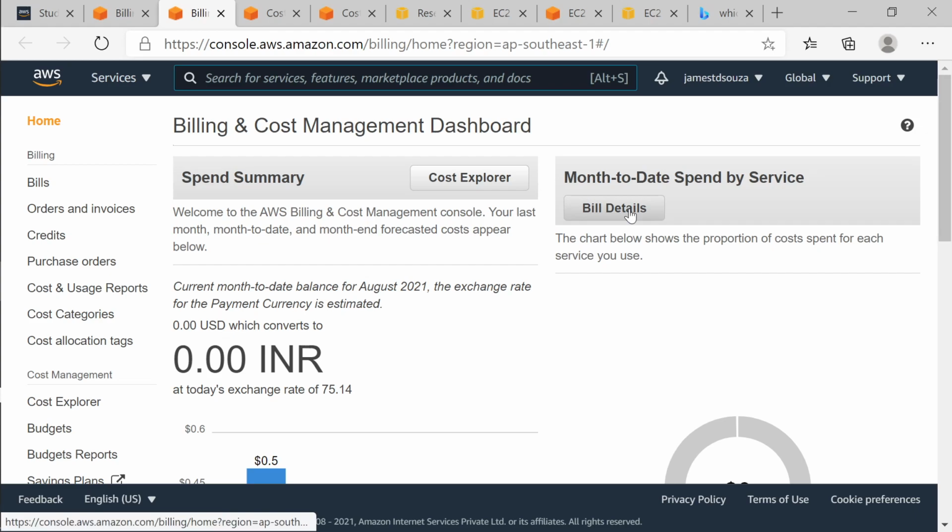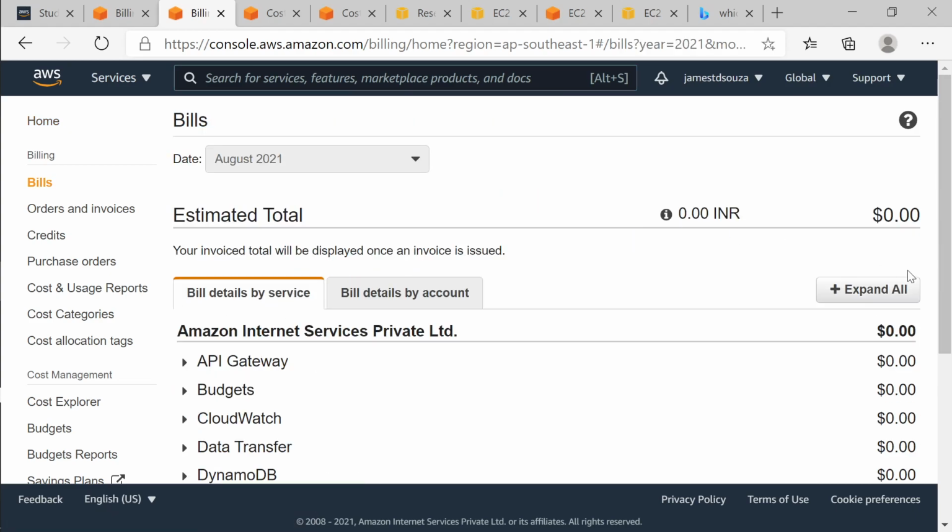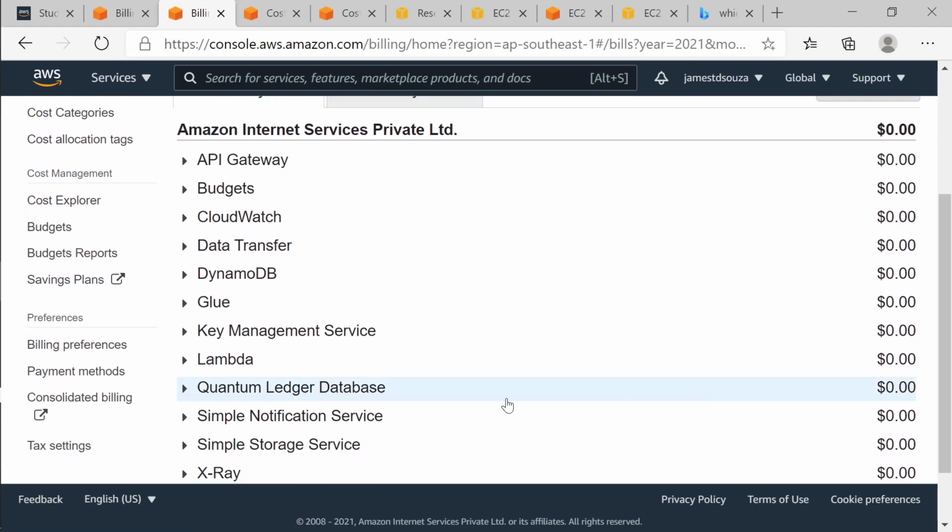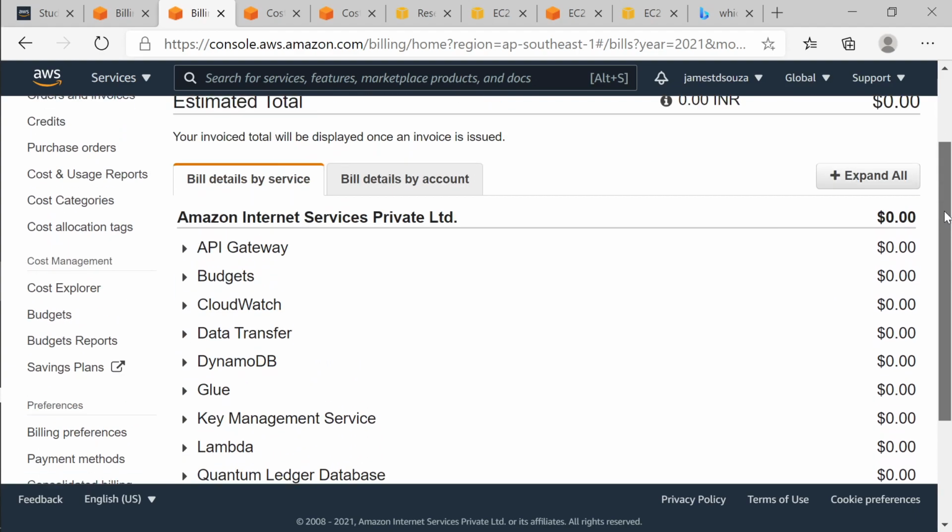So if you click here, you will get the bill details. We have seen already, right? We get it for each service that we used. So this was for the month of